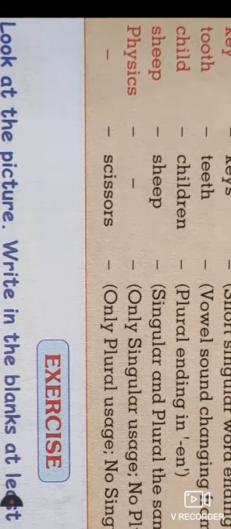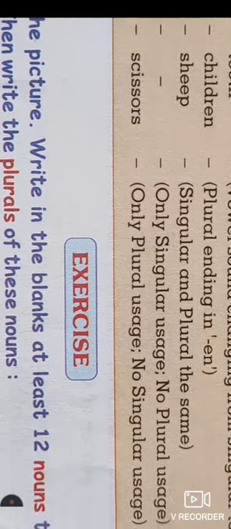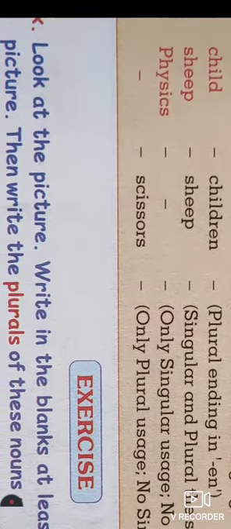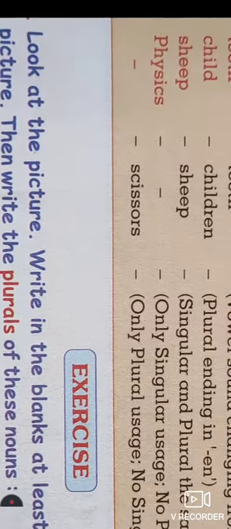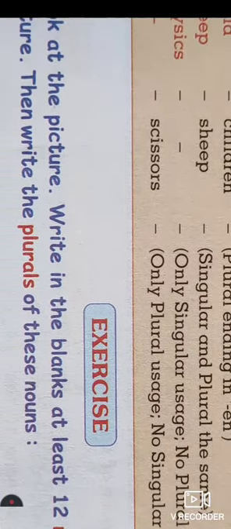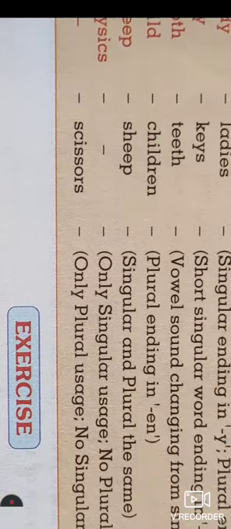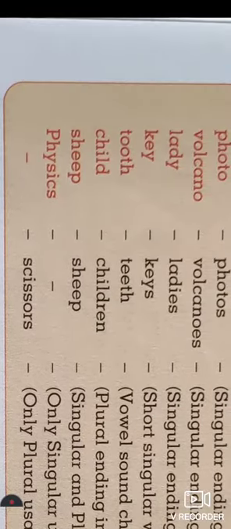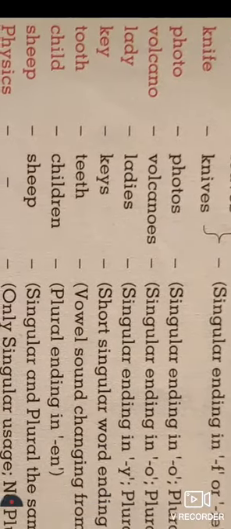Ship remains as it is. Physics. These words, physics and scissors: physics does not have any plural use, while scissors does not have any singular use. So these are some types of the singular and plural form of the word.